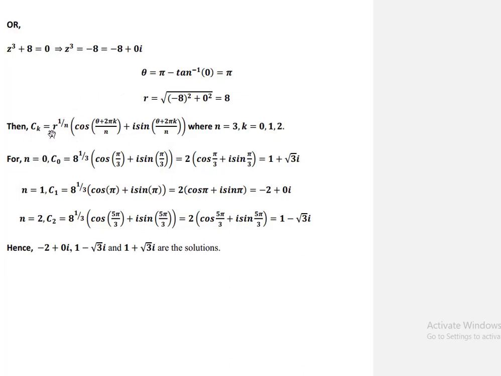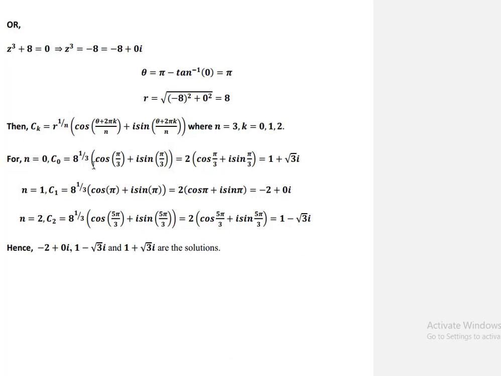Then we use the extraction of roots formula: z_k is equal to r to the power of 1 over n, the whole into cos of theta plus 2 pi k the whole over n plus i sin of theta plus 2 pi k whole over n, where n is equal to 3 and k is equal to 0, 1, 2. Here I mean k, not n. For k is equal to 0: